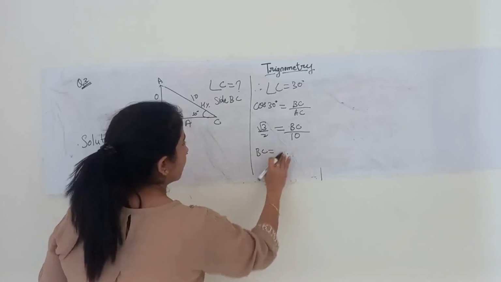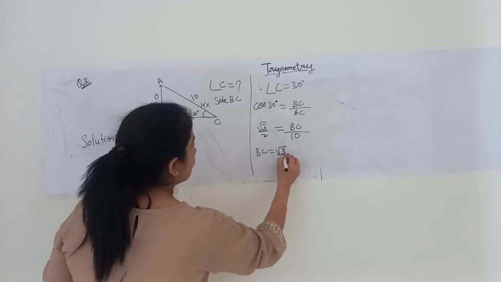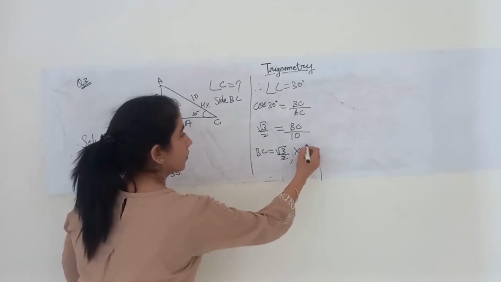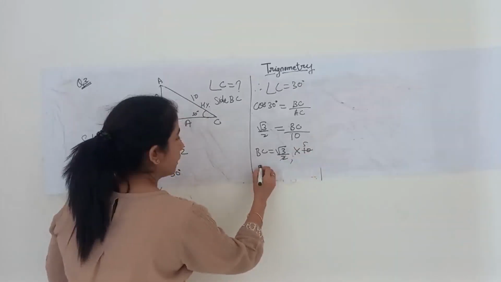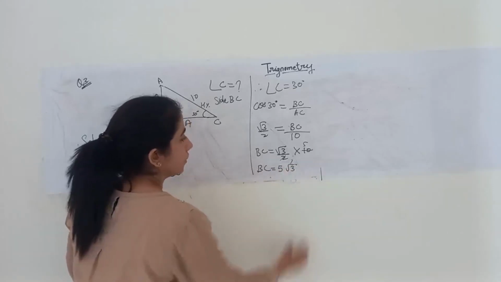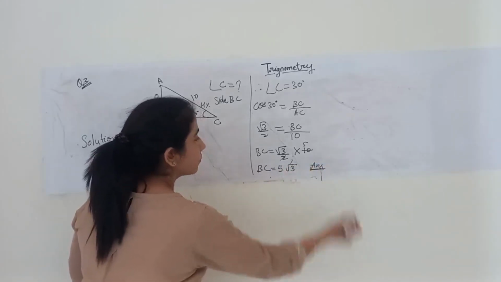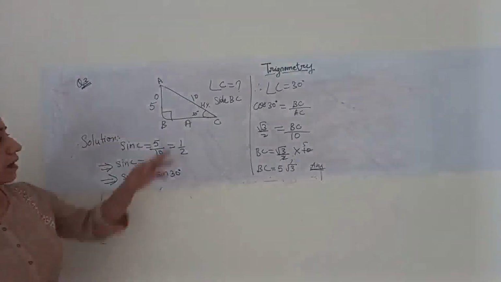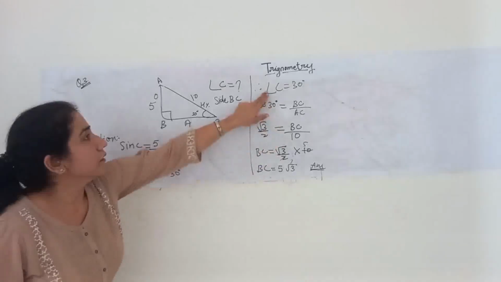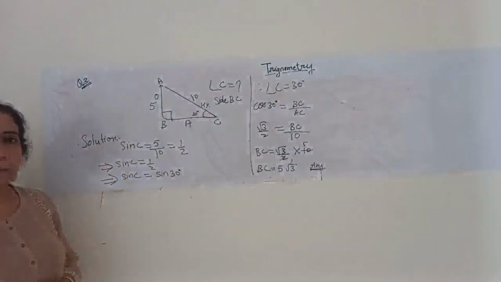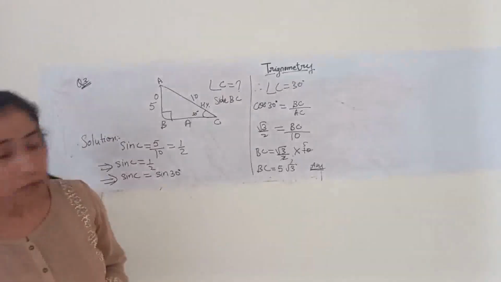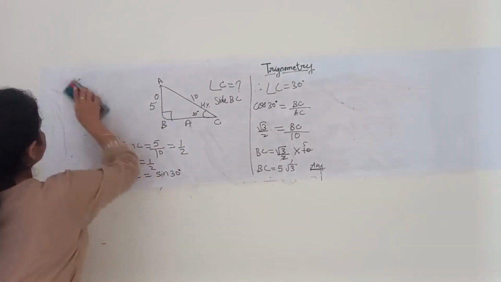Root 3 by 2 into 10. Cut down, 5 times. So BC we got 5 root 3. This is your answer. Two things were asked: BC and the angle C, that is angle C is equals to 30 degree. Clear with the solution? Fine. Switching on to question number 4.